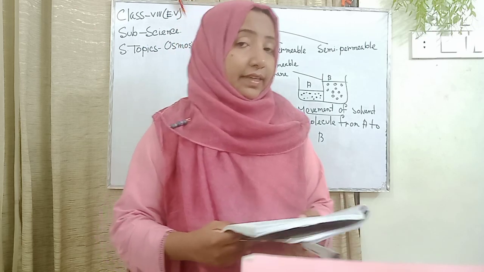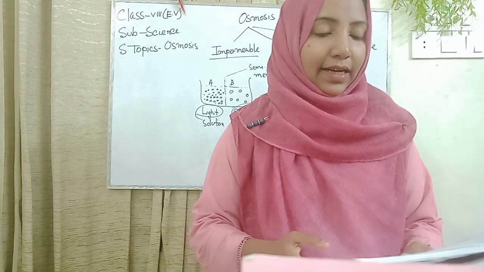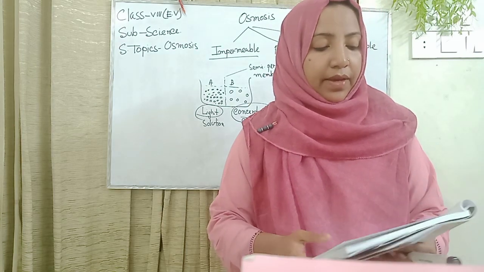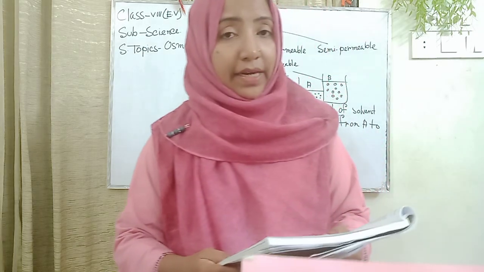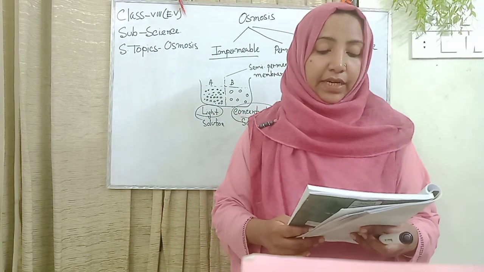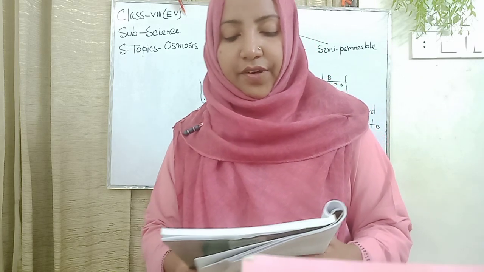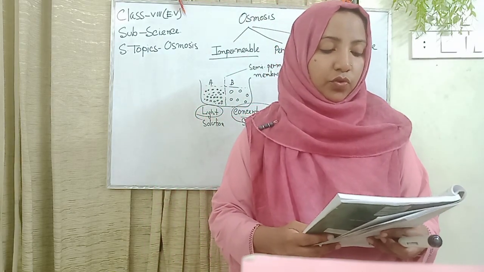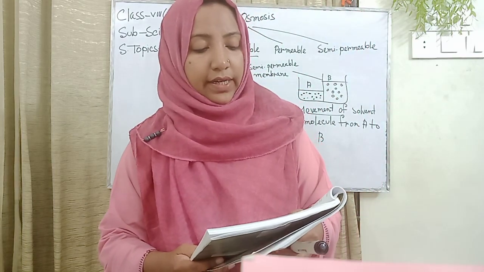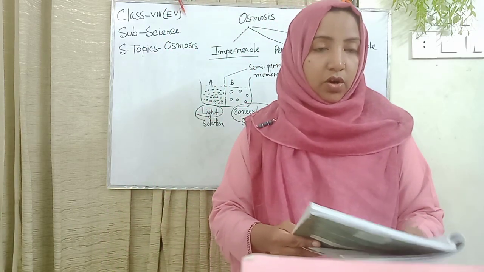My dear students, in the next class I will explain about the absorption of water and mineral salts. Here's the mechanism, I will give you only a brief. Mechanism of water absorption in plants: the process by which living cells of the plant body take in water and mineral salts dissolved in water is generally known as absorption. Terrestrial land plants absorb water from soil through root hairs. Some marsh plants absorb water through their whole body. The root hairs of the terrestrial plants take in capillary water of the soil particles through osmosis.